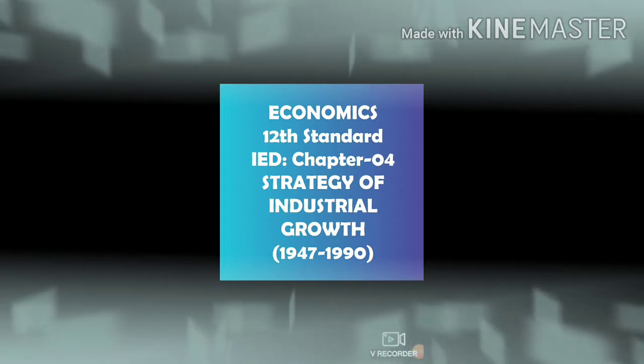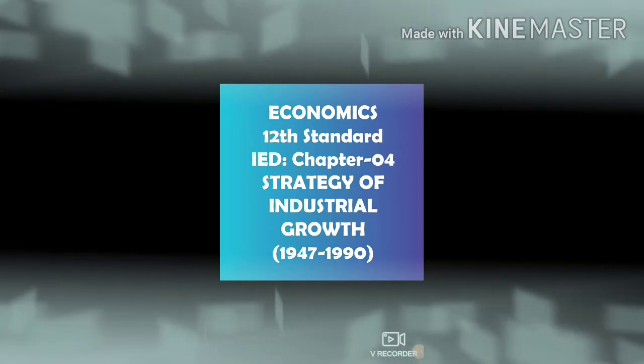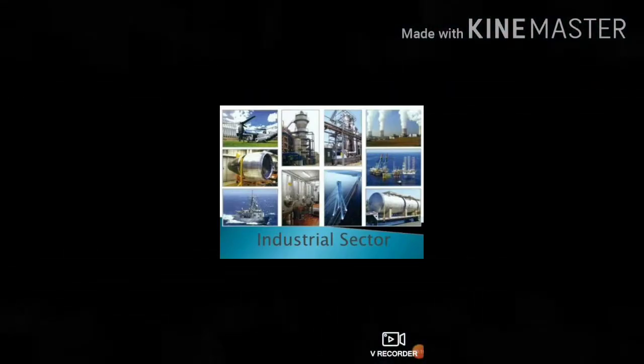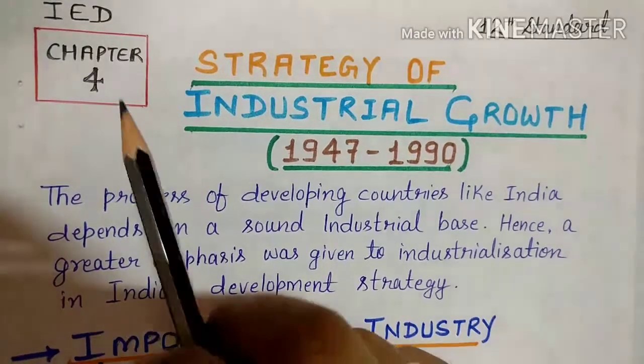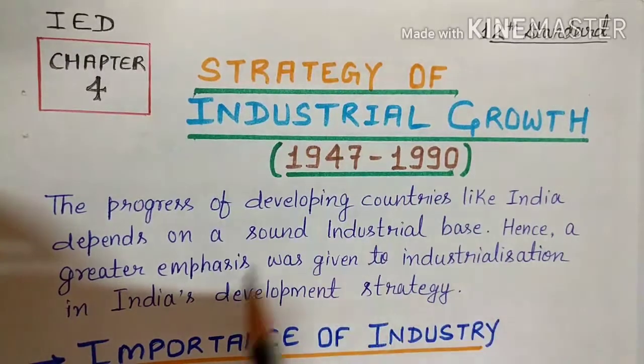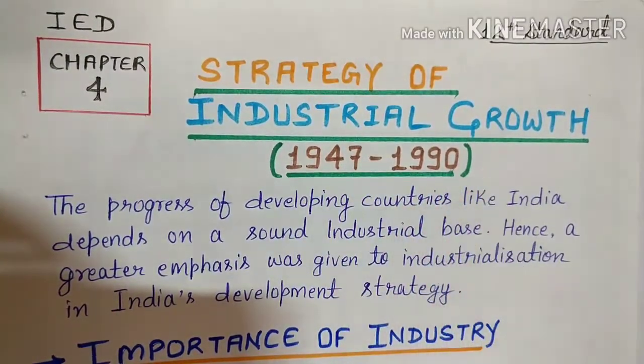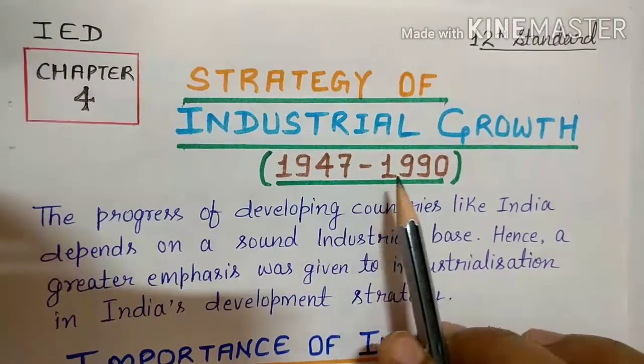This is chapter number 4, Strategy of Industrial Growth, 1947 till 1990. So let's start with industrial sector. Students, this is chapter number 4 of IED class 12, Strategy of Industrial Growth 1947 to 1990. In our last topic, agriculture, we discussed agriculture, and now in this chapter we are going to focus on industrial growth which took place during 1947 to 1990.